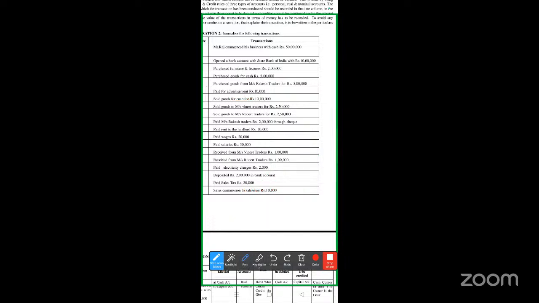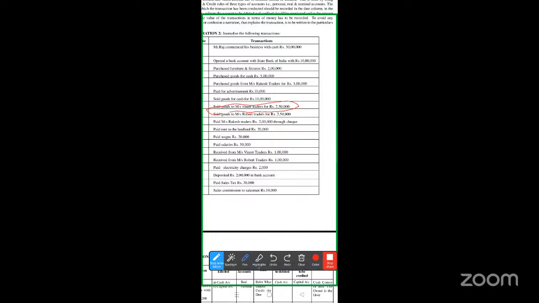Next, sold goods to Vinith Traders. If you look here, it's the same sales, but they mention the name of the person and they did not mention the word cash. Whenever the word cash is not mentioned in a transaction, especially with regard to sales and purchases, we assume it is a trade credit purchase or credit sale. So here they did not mention the cash word, so it's assumed to be a credit sale.